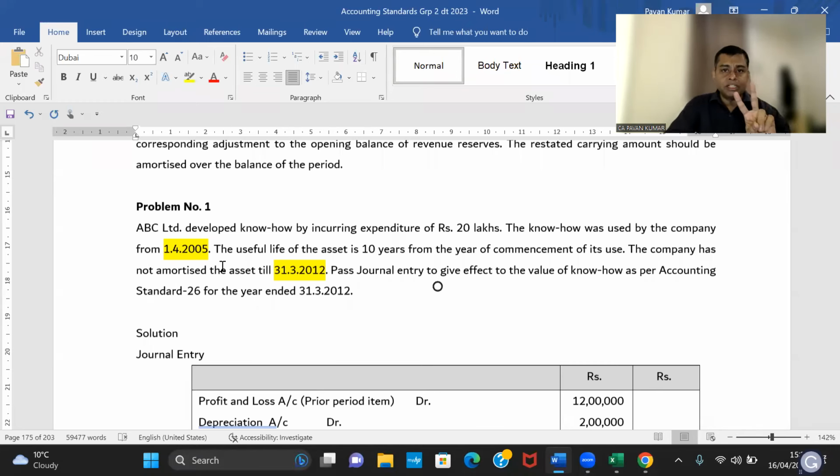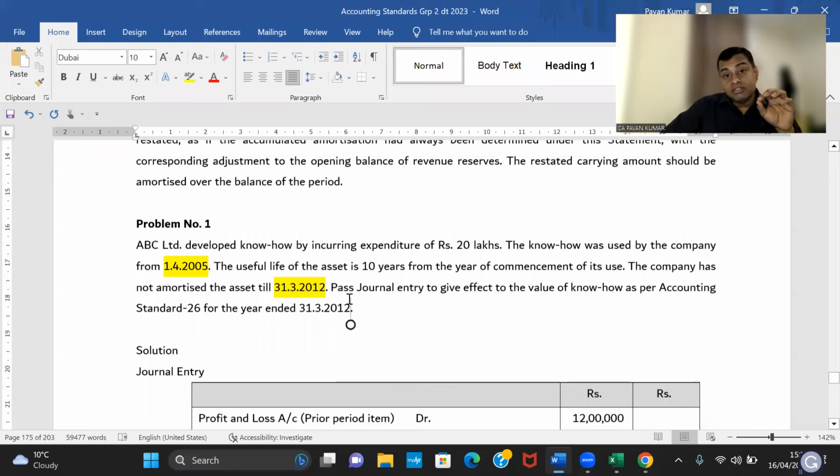Very good. Per annum, 2 lakhs depreciation. For 7 years, 14 lakhs depreciation. Now you will understand prior period item properly. This year, how much of depreciation will be charged? 14 lakhs. But out of that 14 lakhs, 2 lakhs is for the current year. 12 lakhs is prior period item because you omitted. You omitted charging depreciation.